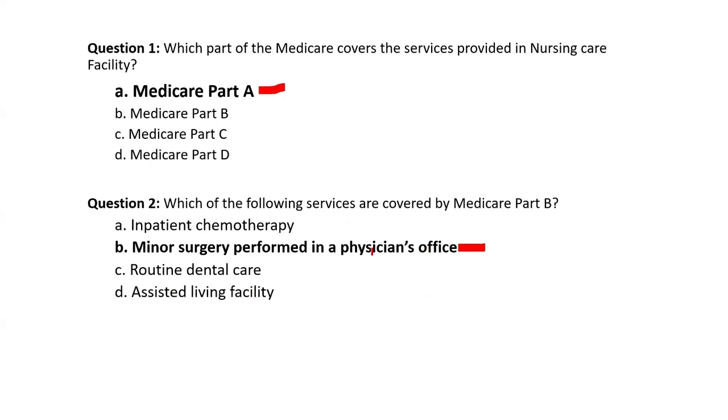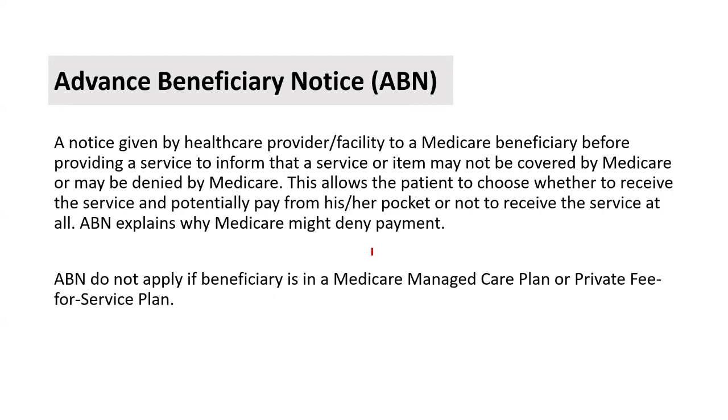Moving on to the next topic, Advance Beneficiary Notice or ABN. It is a notice given by healthcare facility to the Medicare patient before providing the services to inform that a service may be denied by Medicare or may not be covered by Medicare. This notice will allow the patient to make a choice whether to receive the service or not. If he is receiving the service, he has to pay out of his pocket if Medicare denies. This is what is ABN.